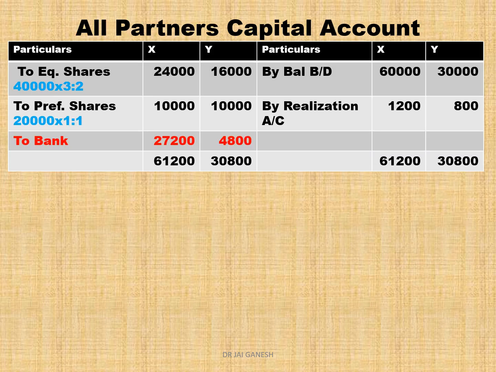In the partners' capital account, bring the capital balance of the partners, 60,000 and 30,000. Then distribute 2,000 profit to A and B, realization profit. So capital is called balance brought down. Realization account transfer the profit. Then equity share 40,000 to be distributed to A and B in 3:2 ratio.